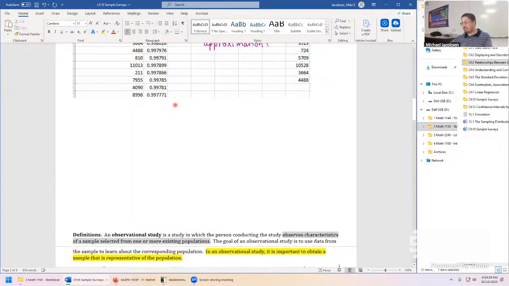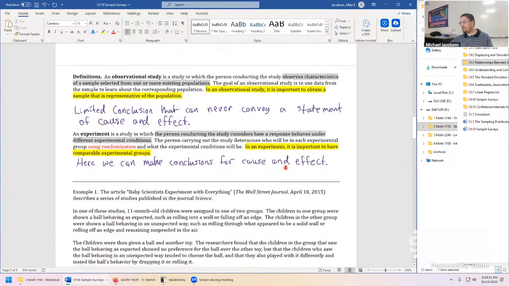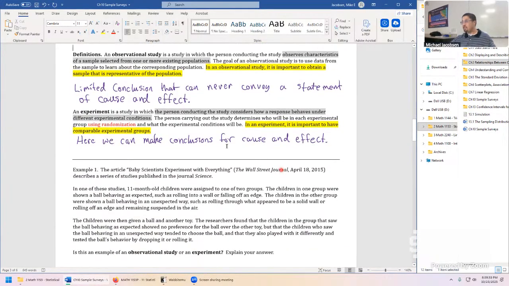So the major takeaways: in an observational study, we're just observing what happens and making some conclusion based on the data. In an experimental design, someone is choosing what treatment you're getting, what experimental group you belong to, and they should be using randomization as well. We just baked that into the notes for extra emphasis.